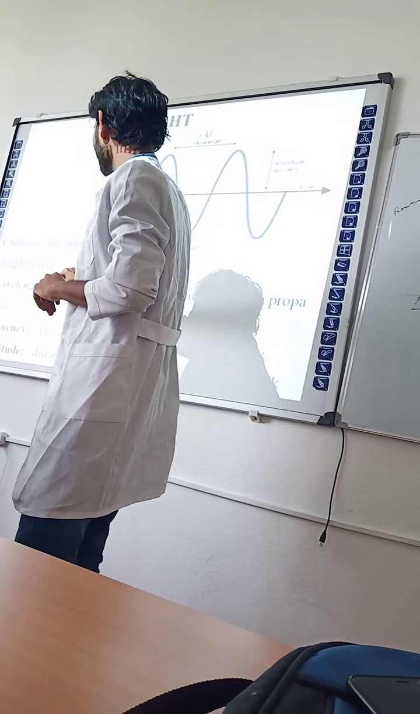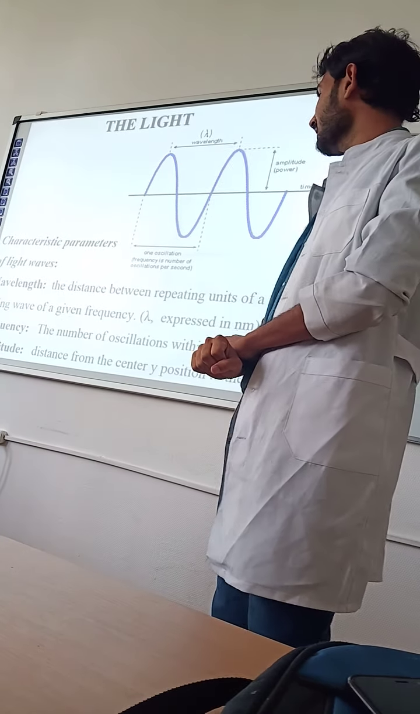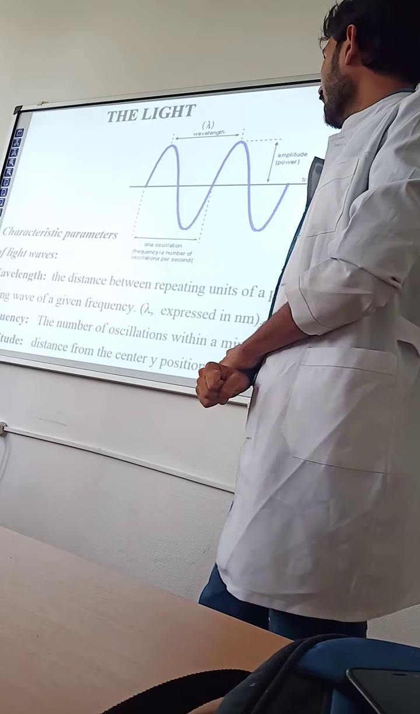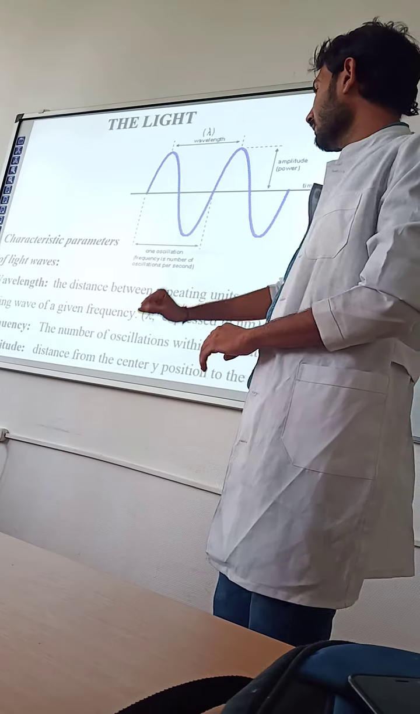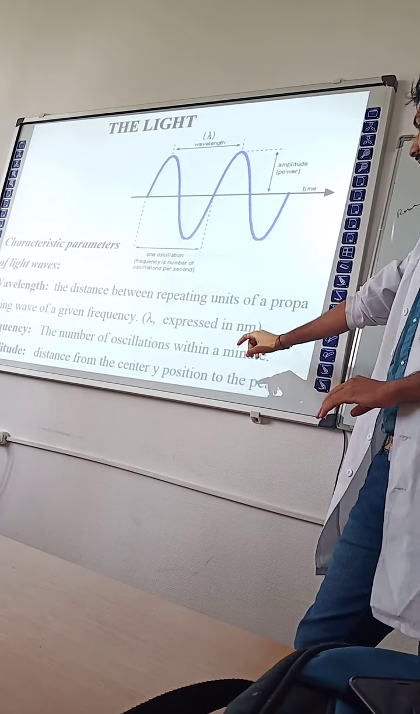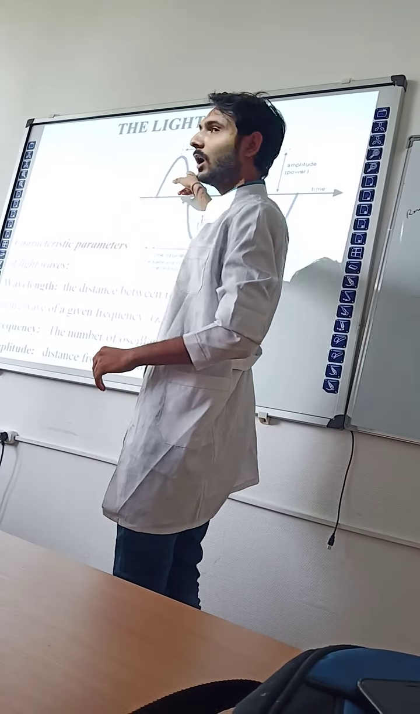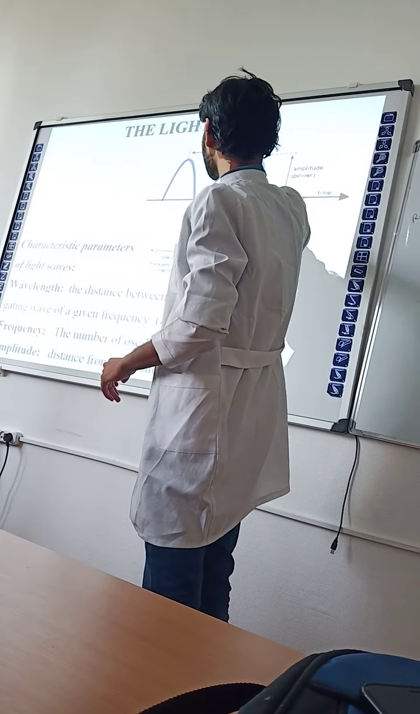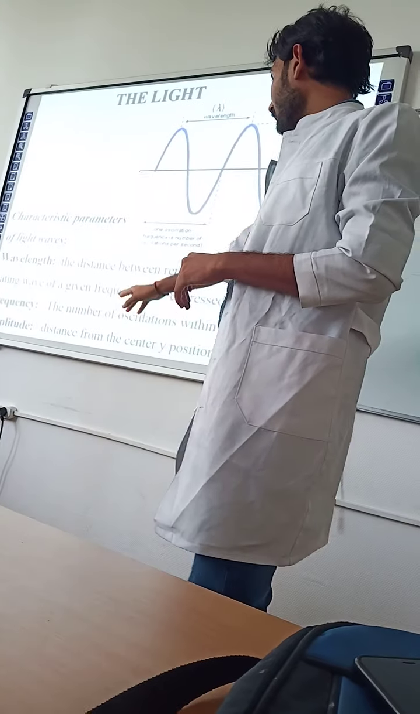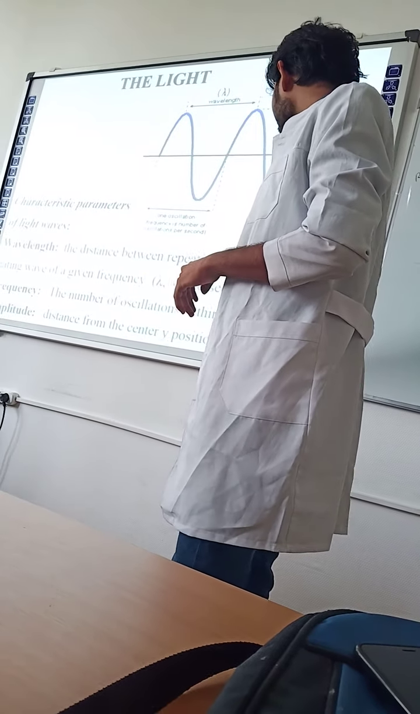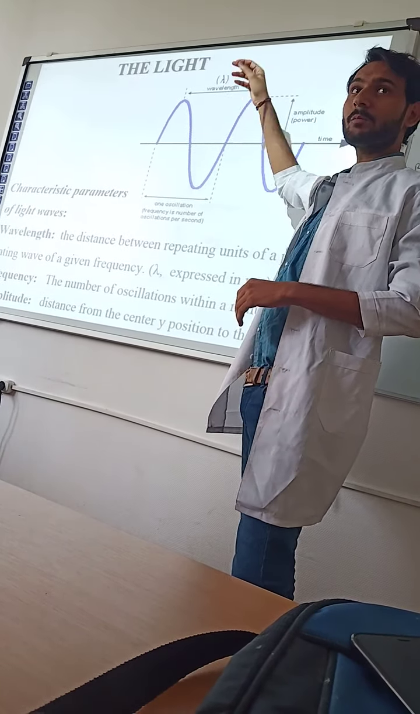Characteristic parameters of light waves. Wavelength: the distance between the repeating units of a propagating wave of a given frequency, lambda, expressed in nanometers. Frequency: the number of oscillations per minute. This is one oscillation; this half oscillation and that half oscillation make a full oscillation of a wave. Amplitude: the distance from the central position to the peak. This is the peak point, and this is the amplitude of the wave.